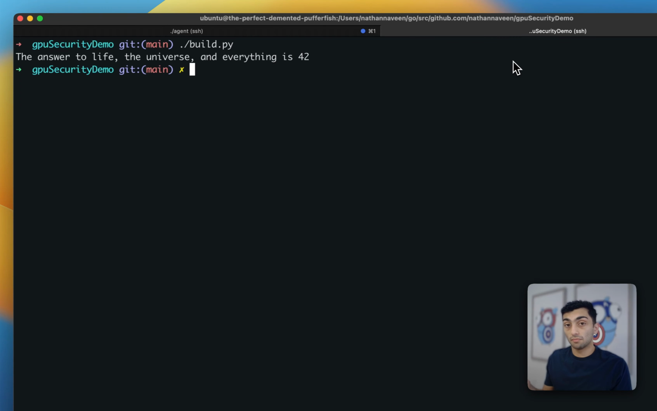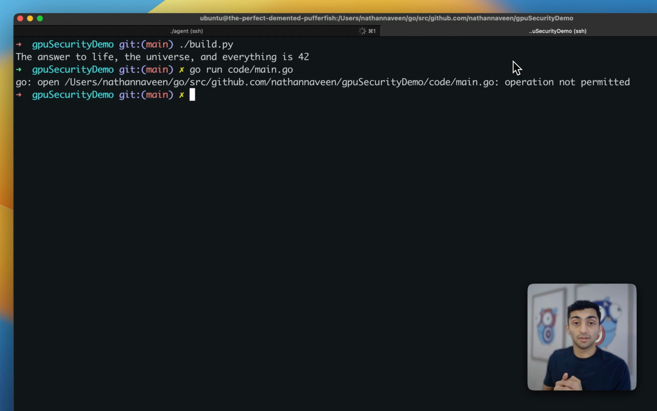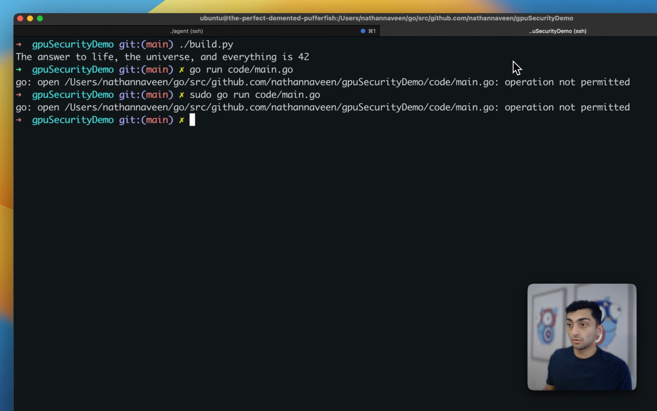Now, if we were to just run main.go, it should not work. Go run main.go. We were not permitted to do that since main.go does not actually have any permissions in the policy. And we can do the same thing if we do sudo run main.go. Same thing. We were not able to read the secret from the code folder.